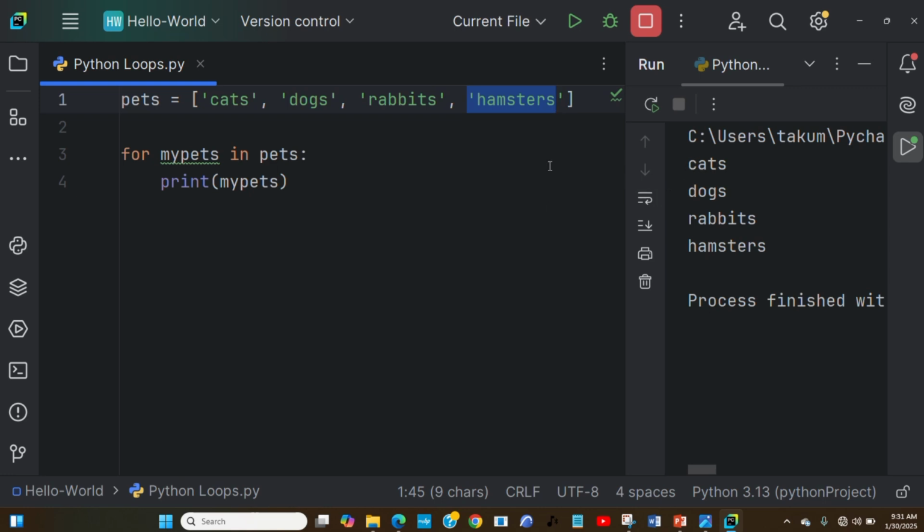Can you see, the first time it iterates inside this list, it took the first item, which was cat, and assigned it to this my pets variable, because remember we are printing that my pets variable is the one that is holding this now. It iterates the second time, it assigns dogs to this my pets variable. The third time it iterates, it gives the rabbit to it. The fourth time it iterates, it gives the hamsters. But now when I iterate again, it will no longer have any value inside, so the loop is going to terminate. So now when I print this my pets, can you see we are now having all these items inside? Hope this is clear. Let's continue.